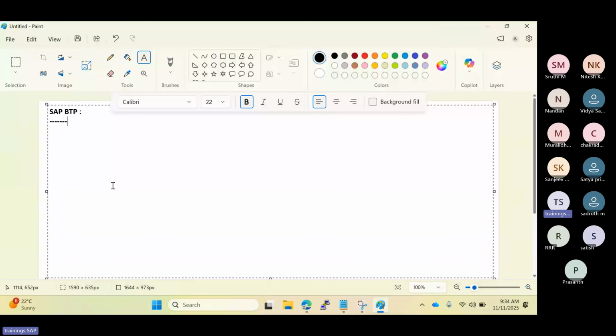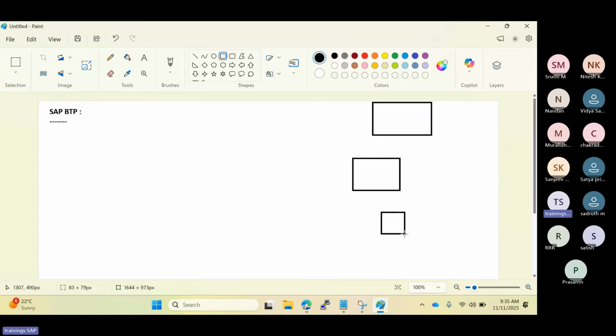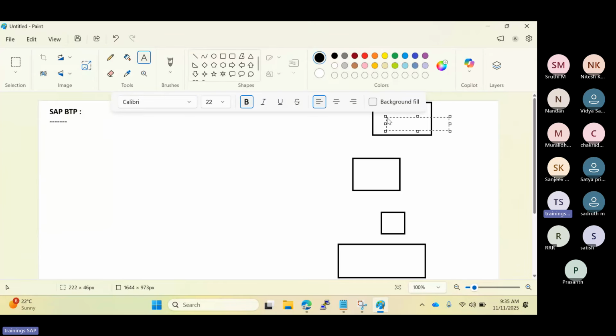So we were just discussing how important it is, just introduction kind of things. Back to our topic, the BTP cockpit. In the BTP hierarchy structure, we have the introduction part, that is fine, but we have the BTP global account, then under that you define the sub account, then cloud connectors and backend SAP systems. So these are the hierarchies. The first hierarchy which we are going to discuss is the BTP global account.